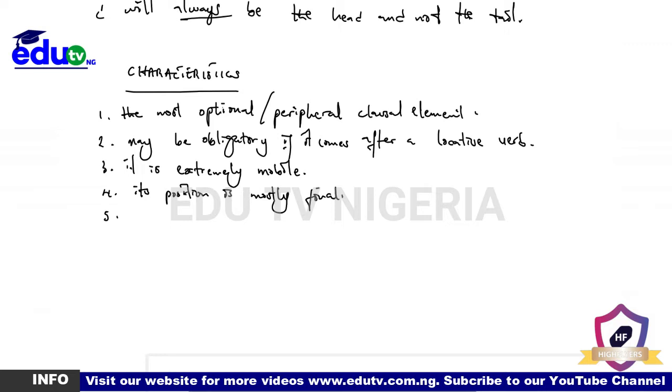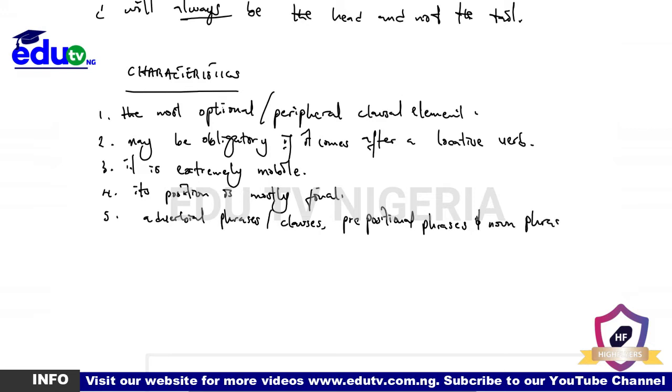It is mostly realized by adverbial phrases or clauses, prepositional phrases, and once in a while nominal phrases and noun phrases too.